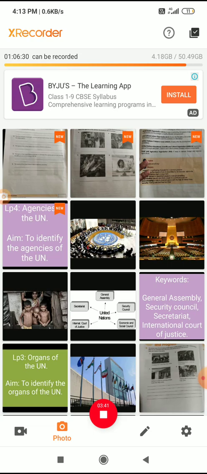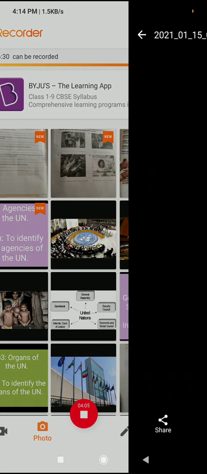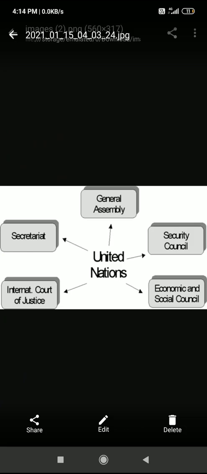The next one is the Secretariat. The Secretariat looks after the daily activities, what is going on. What is happening worldwide, and if there is any problem, all these things will be managed in the Secretariat. And the last one is the Economic and Social Council. This group will handle and help the poor and sick people throughout the world.